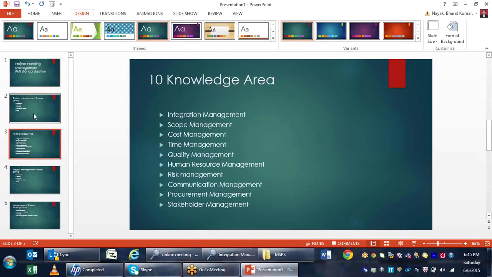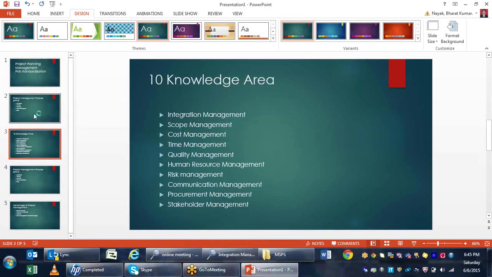Network analysis is nothing but representing the whole project time duration, the different tasks, and how they are interlinked with each other through different types of relationships: finish to start, start to start, start to finish, and finish to finish. These are the different relationships between tasks, and we can create a good network analysis and network diagram for that. The network diagram is the critical path method or the program evaluation review technique method, depending on the client requirements. With that, we can generate a time analysis or network analysis for the project, and then we can find out the network time management.